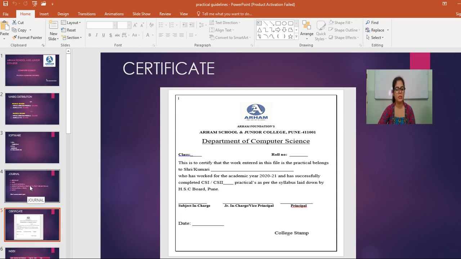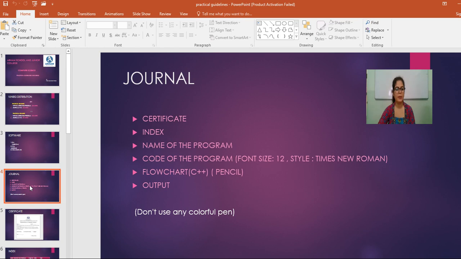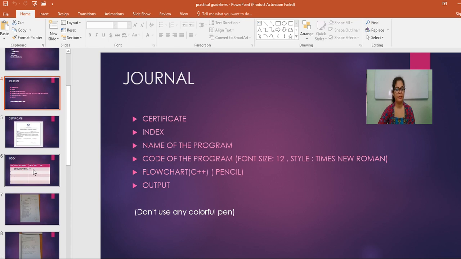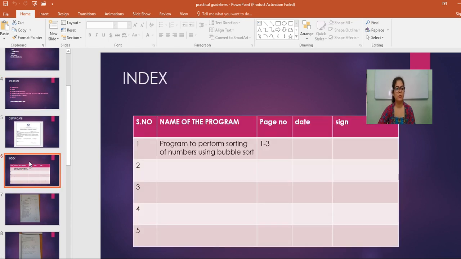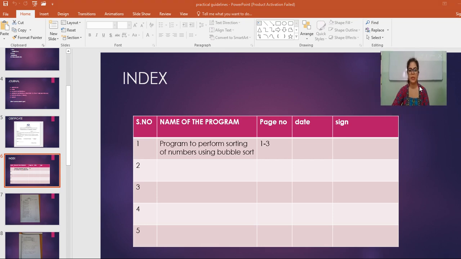So at the very first step you have to attach the certificate page. Next is the index page. After the certificate page you have to prepare the index page. This is how you have to prepare your index page. In the index page you always have to follow this mechanism: serial number, name of the program, page number, date and signature.